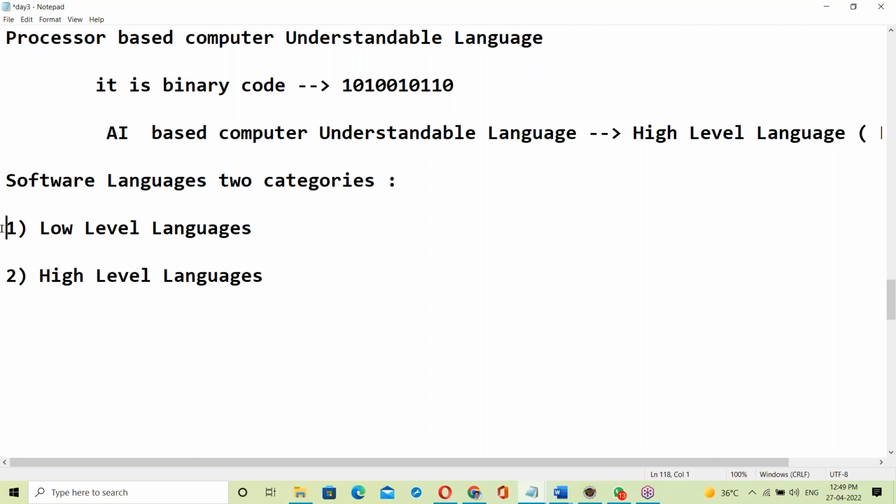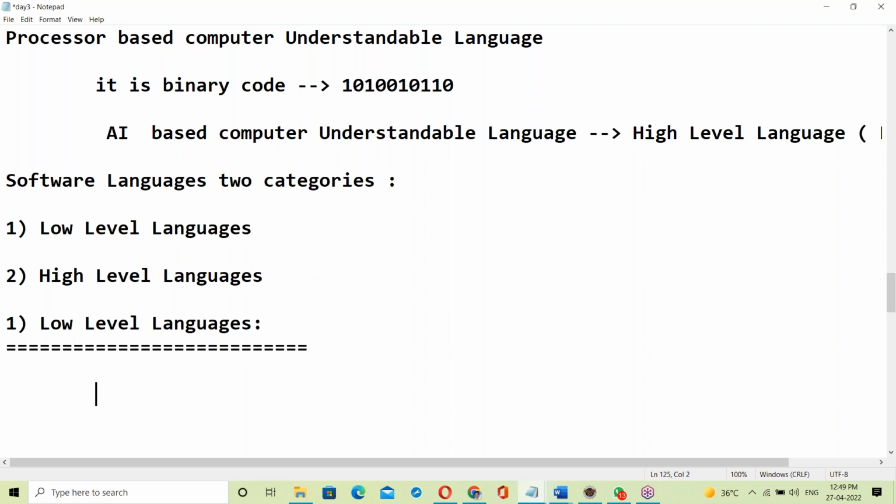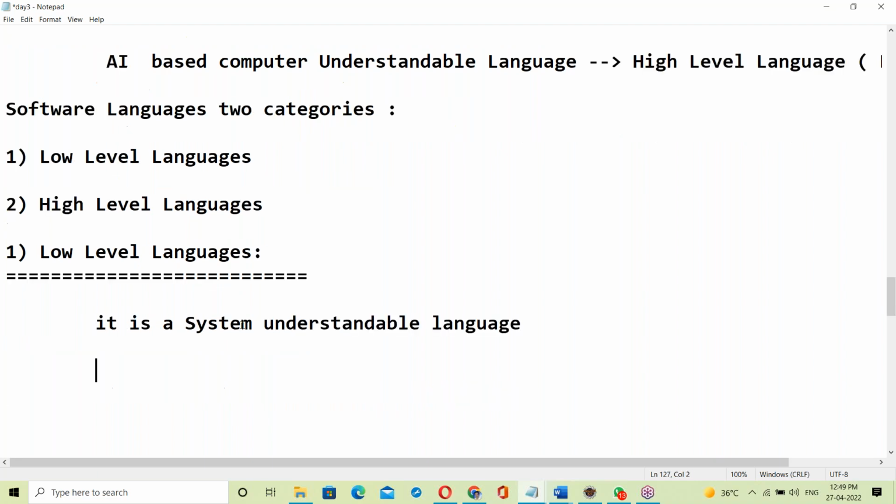So what is low-level language? Low-level language is a system understandable language. System means your computer, it's a processor understandable language.